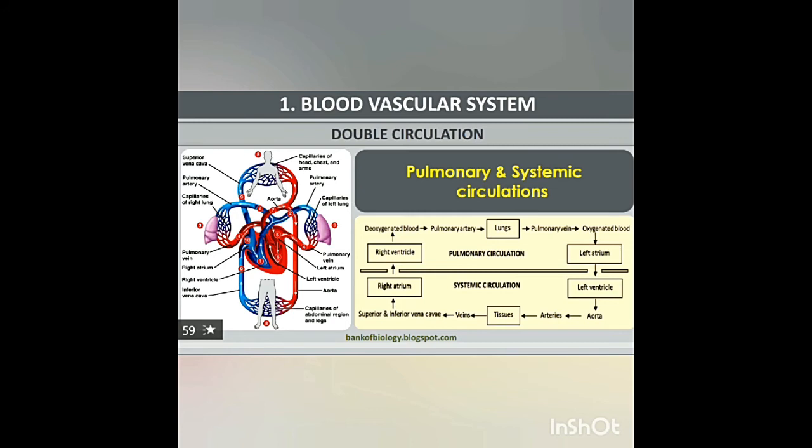Second, systemic circulation. From the left ventricle, the blood is pushed through the aorta, from the aorta to arteries, and from the arteries the oxygenated blood is supplied to tissues and organs. From the tissues, deoxygenated blood drains through veins. From the veins, it goes to the superior and inferior vena cava and reaches the right atrium. It is systemic circulation.